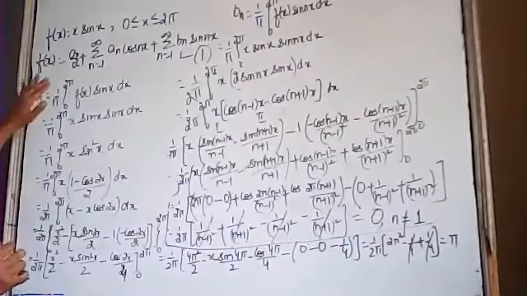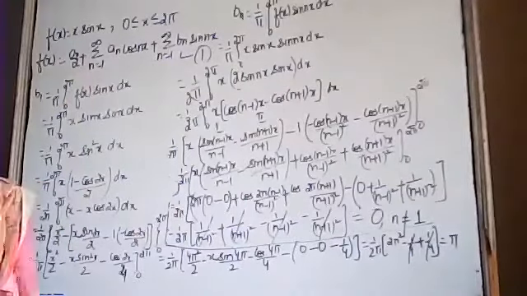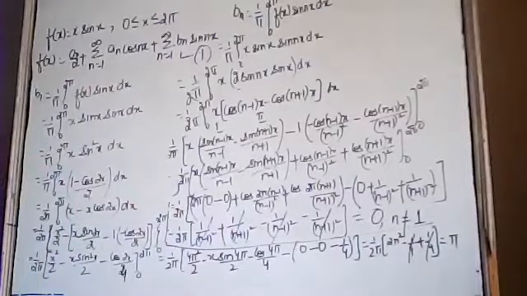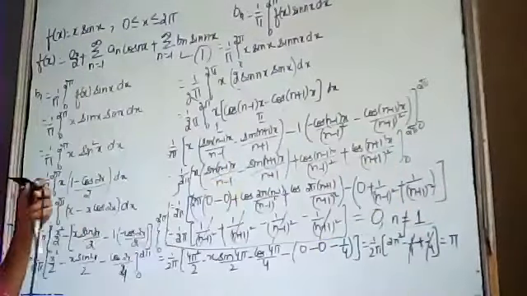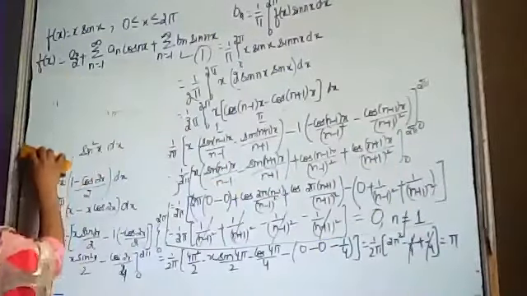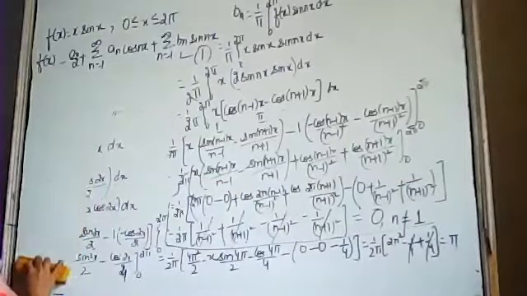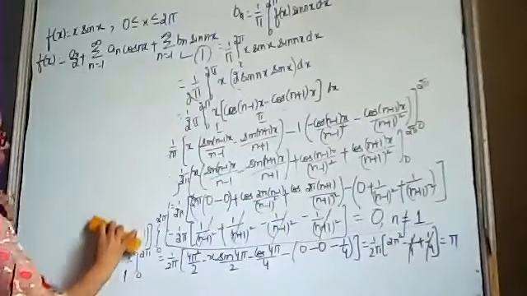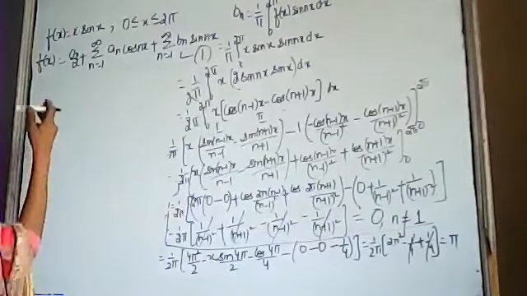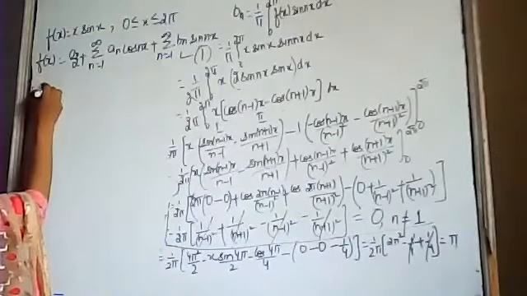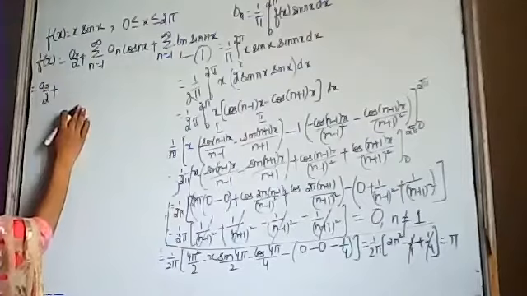After that, we have to substitute all the values in equation number 1. Rewrite equation number 1, f(x) is equal to a naught by 2 plus.